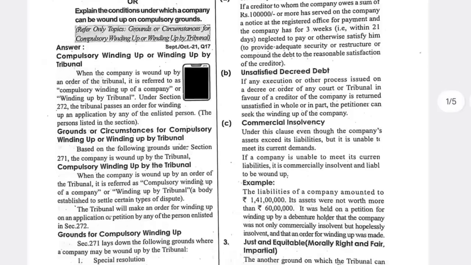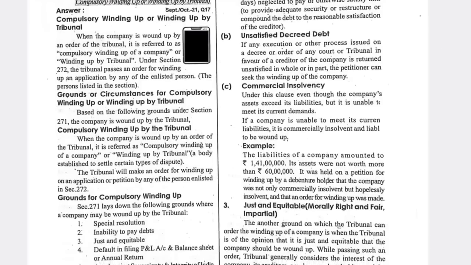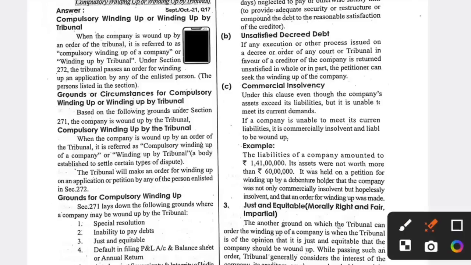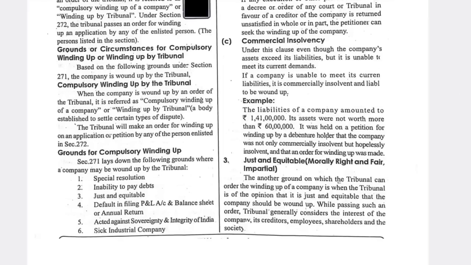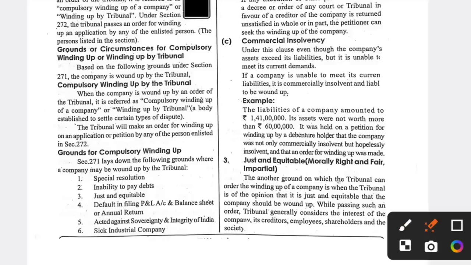What is the compulsory winding up by tribunal? When a company is wound up by order of the tribunal, it is referred to as compulsory winding up. The tribunal will make an order for winding up on an application or petition, and it will have certain judgments. What are the reasons for getting wound up? When a business or company winds up, what are the circumstances? These are the circumstances.